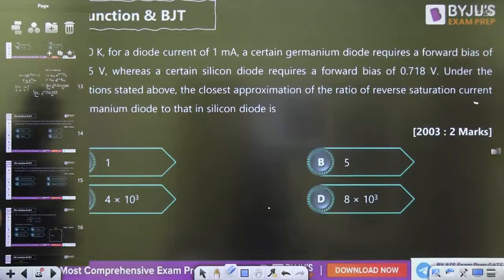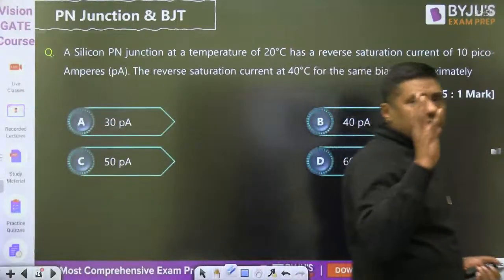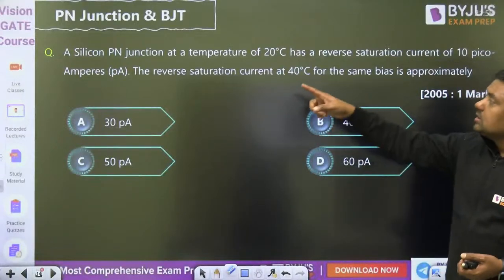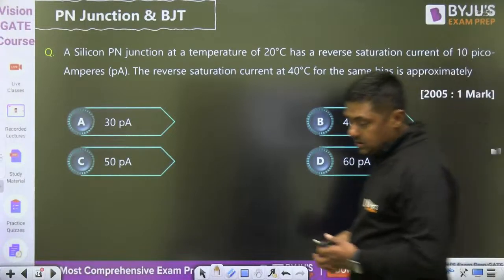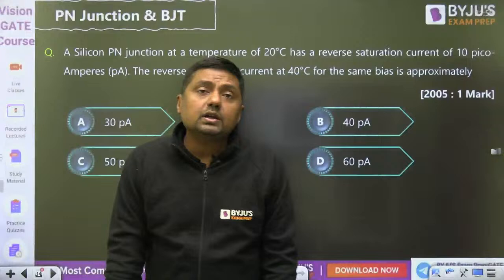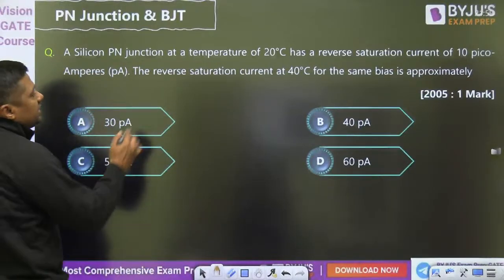Second, what are the properties of the reverse saturation current, guys? It doubles for every 10 degree rise in temperature. So normally, from the last 20 years, a question is asked: a silicon PN junction at 20 degree has a reverse saturation current of 10 picoampere. What is the reverse saturation current at 40 degree centigrade for the same bias? As you know, it doubles for every 10 degree rise in temperature.